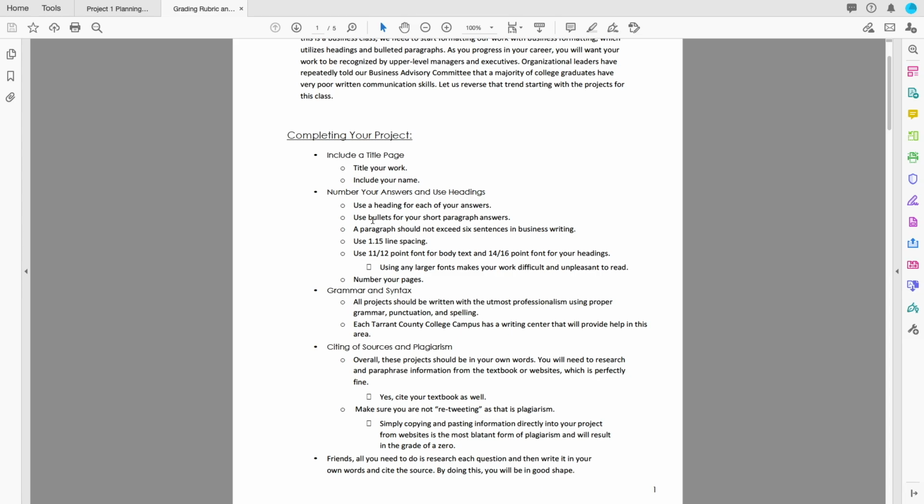Unfortunately, English Composition 1 and 2 teaches you to write very long-winded and very long paragraphs. Well, that's not how business writing should ever be. A paragraph should literally never exceed 6 sentences. Okay? If a student submits, and I've had it before, a project that basically looks like one paragraph, I'm going to send it back and say, follow the directions, or receive a failing grade. And I'm not doing that to be mean.